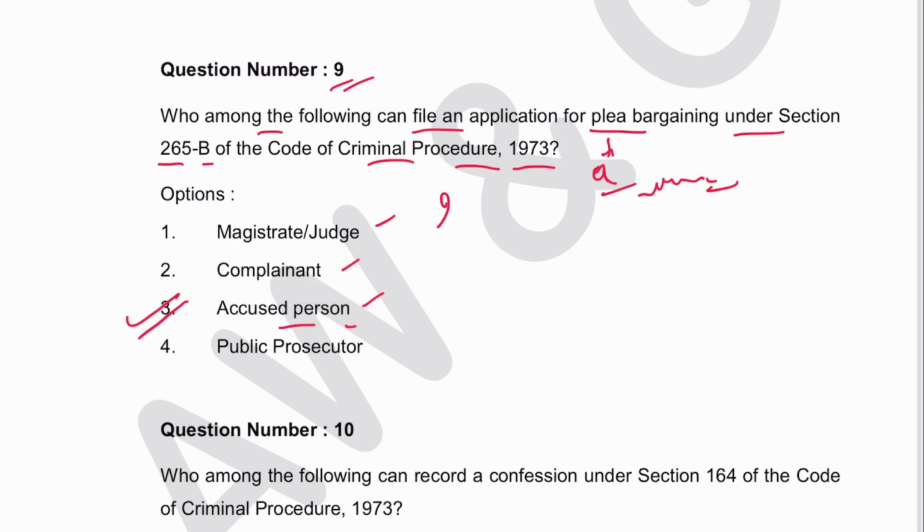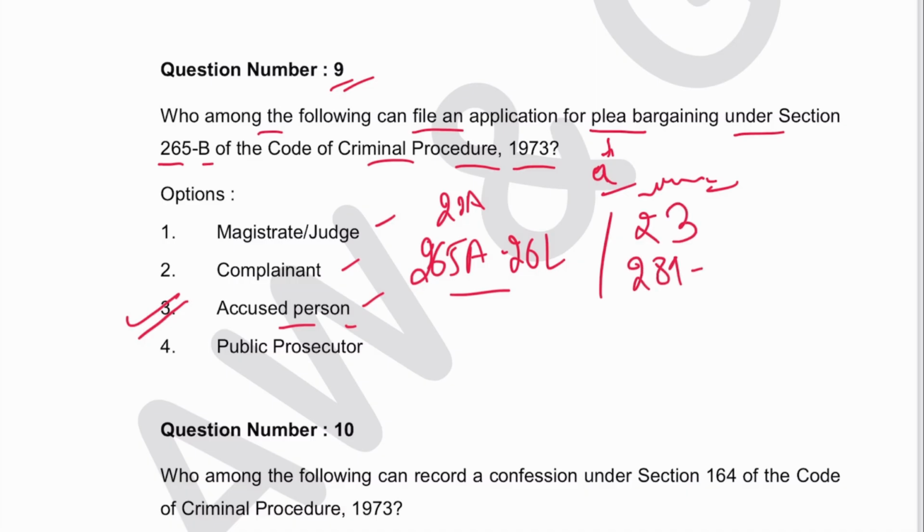Plea bargaining is mentioned in chapter 21A, and sections 265A to 265L. And now this is chapter 23 and the sections are 289 to 300 in the Bharatiya Nagarik Suraksha Sanhita.